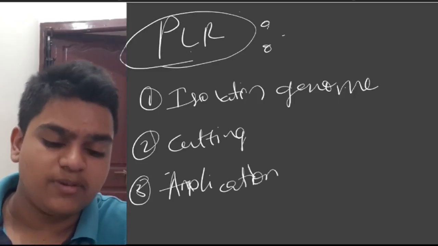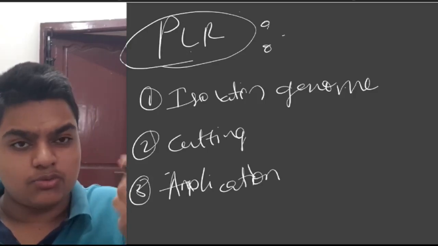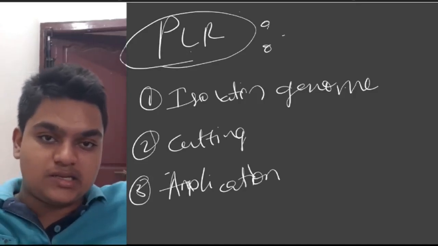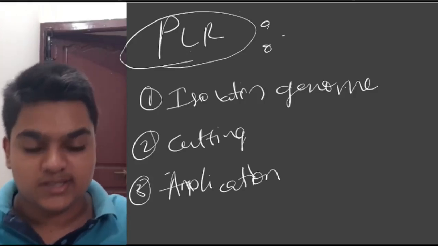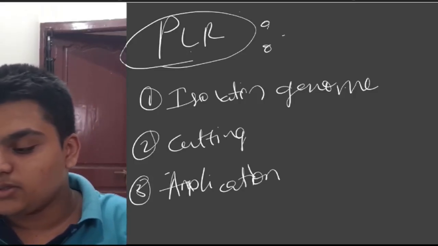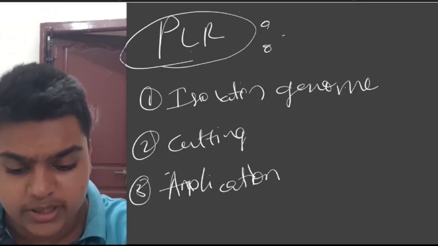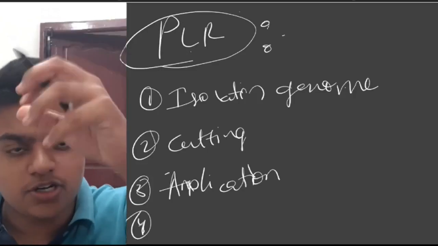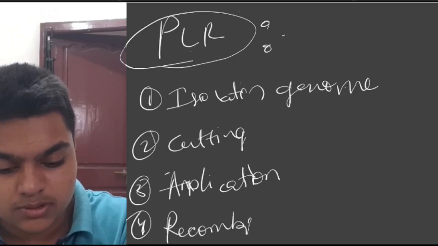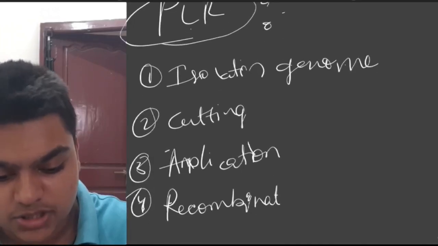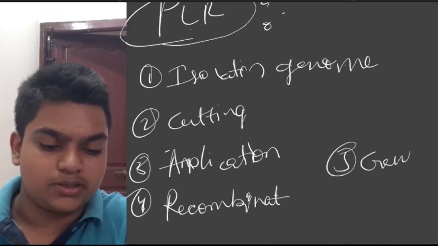Have you ever seen an amplifier? The sound amplifier, your speaker box. It takes a minute sound and amplifies it very much, and it produces much more sound. Okay, amplification. Next one, insertion of recombinant DNA. After amplification, we introduce the gene which is required for recombinant production. After that, we finally obtain the gene product.